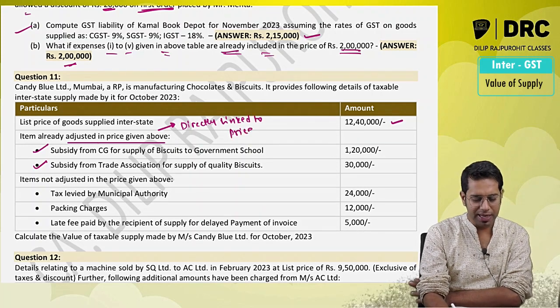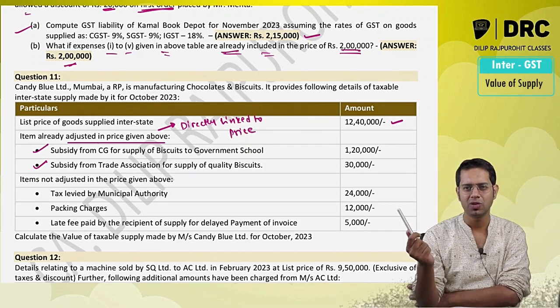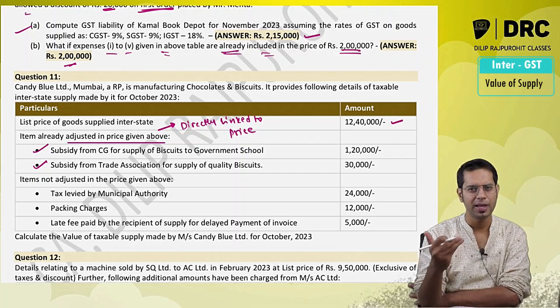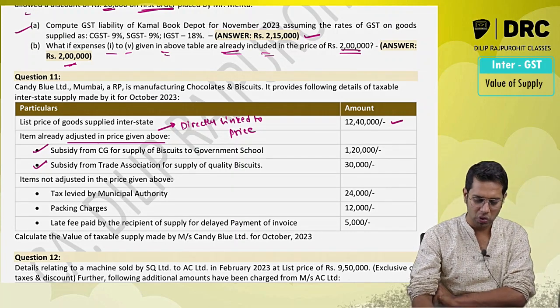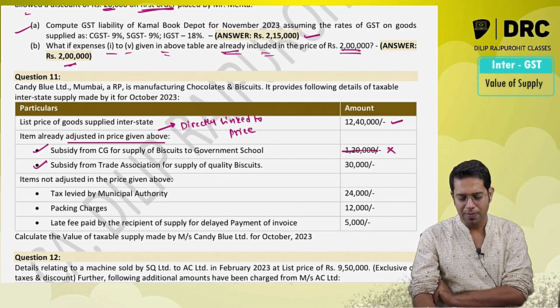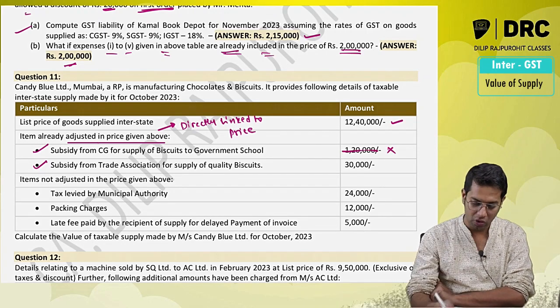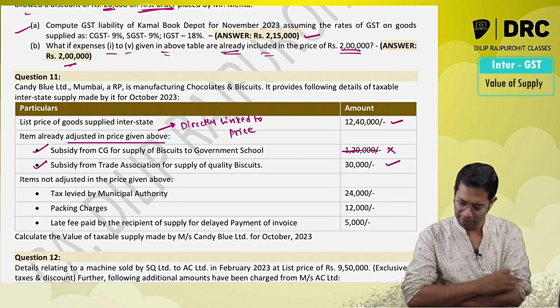So when the subsidy is directly linked to the price, if it is received from central government or state government, don't add it in value of supply. Received from others, add it in value of supply. So 12,40,000, this amount will not be added in value of supply because it is received from central government. 30,000 rupees will be added in value of supply.